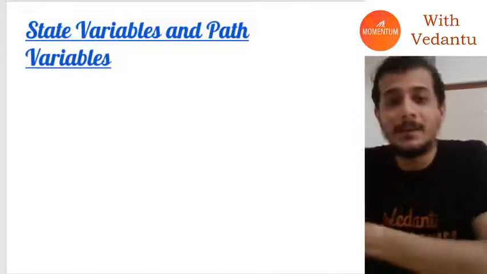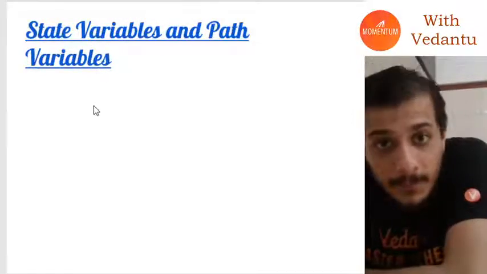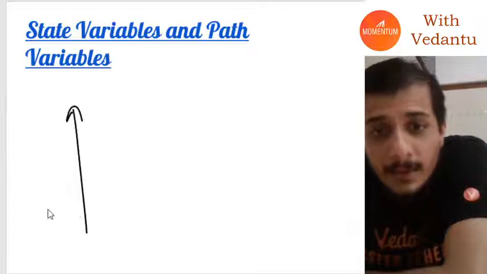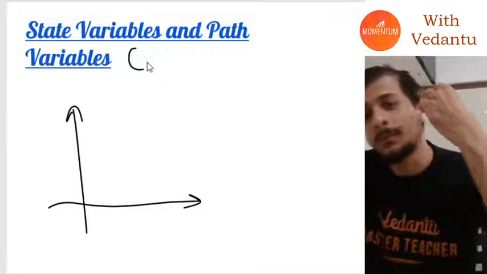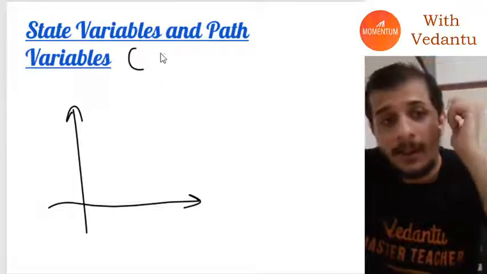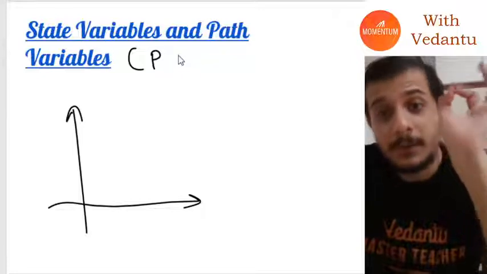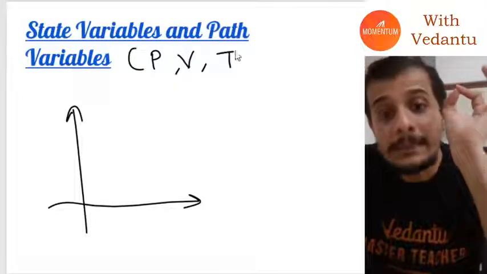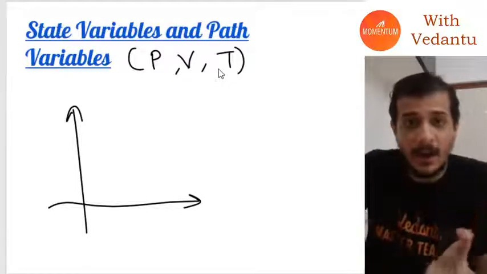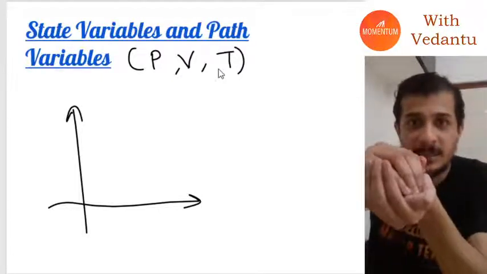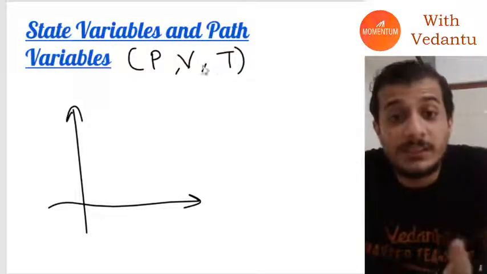Now let's talk about state variables and path variables. In thermodynamics, when I want to know the state of a system, there are three basic variables that I always need to know: the pressure, the volume, and the temperature. If I know this, I know where my system is at. I know if my engine is in the expanded form right now or in the compressed form right now. I have to know these three variables.